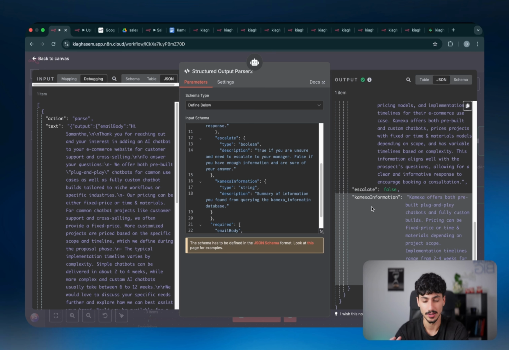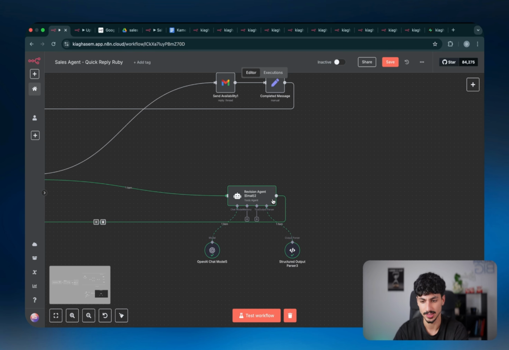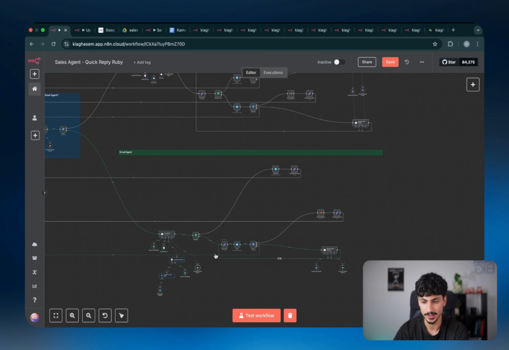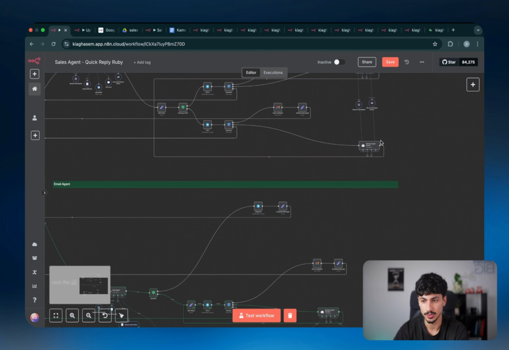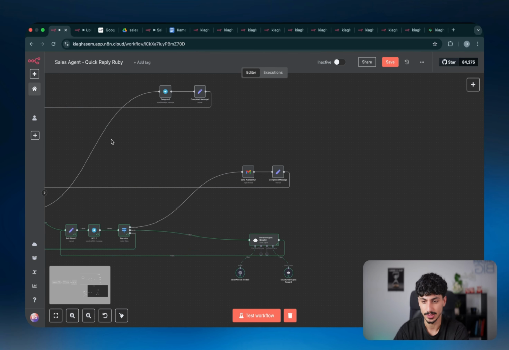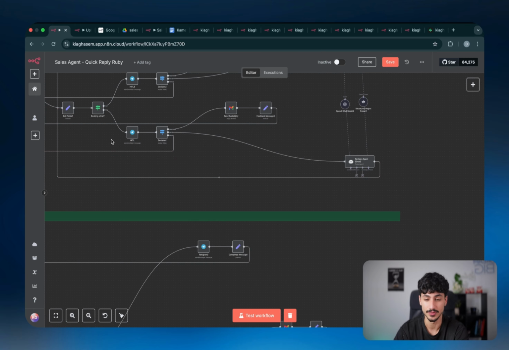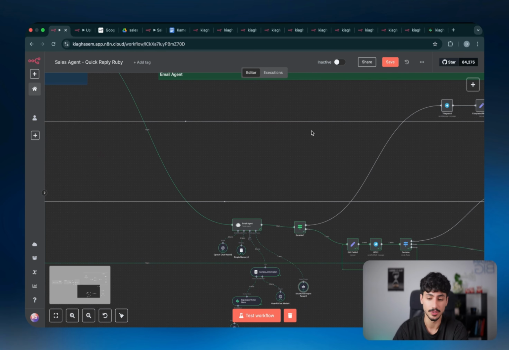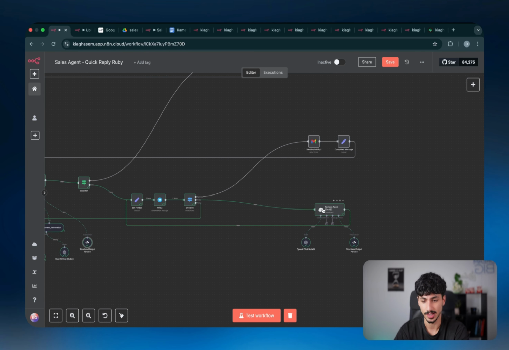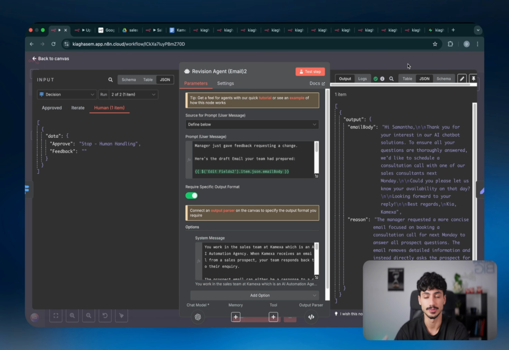And then we have Comexa information, which is basically just the actual information that it pulled in from the RAG database. So then it could pass that on to the revision agent. So the revision agent doesn't actually need access to that RAG database again. But realistically, the more robust version of setting this up would be that the revision agent also has access to the same tool, so it can think all over again. But honestly, with 90% or 99% of use cases, this is okay, even 99.5% of use cases. But if you want, you can go above and beyond and also give it access to these tools as well. But in the case that you do that, just make sure that inside the actual prompt, you define what those tools are and how it's meant to actually use them.